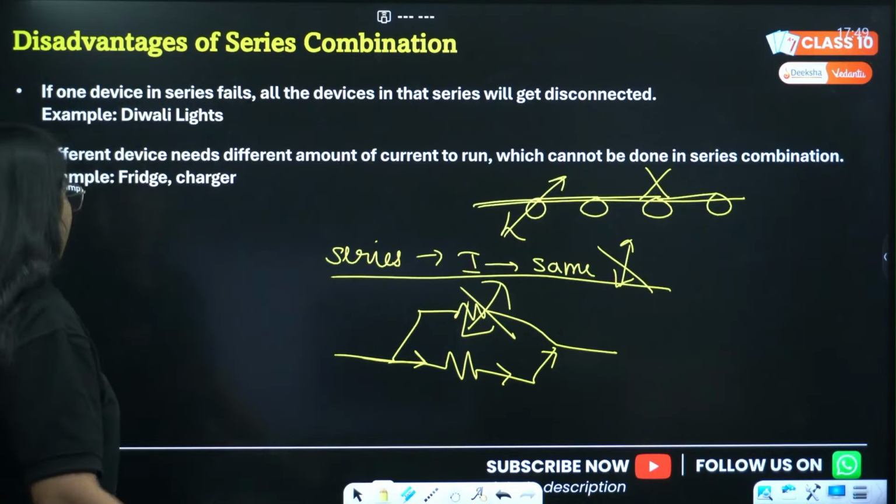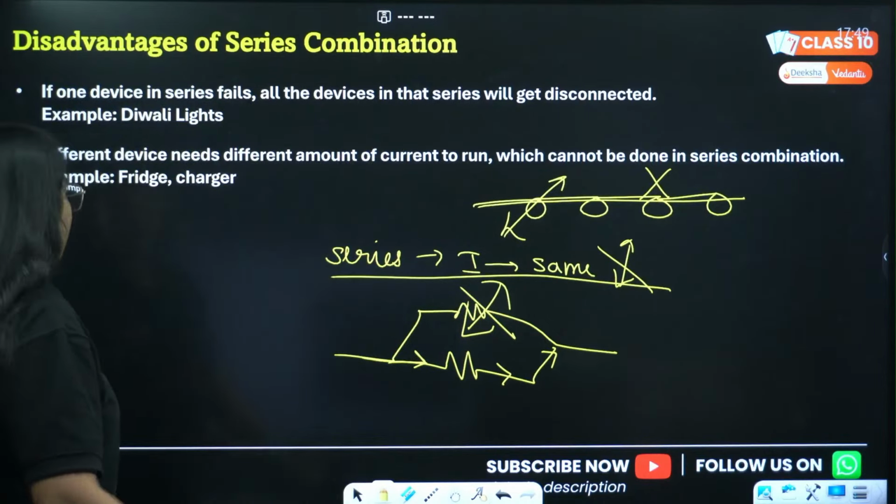देखो, this is my charger. ठीक है. This is my charger and this is a fridge. So of course you tell me that both of these will need same amount of current या different amount of current. हाँ, fuse करवा रहे हैं, थोड़ी देर रुको.